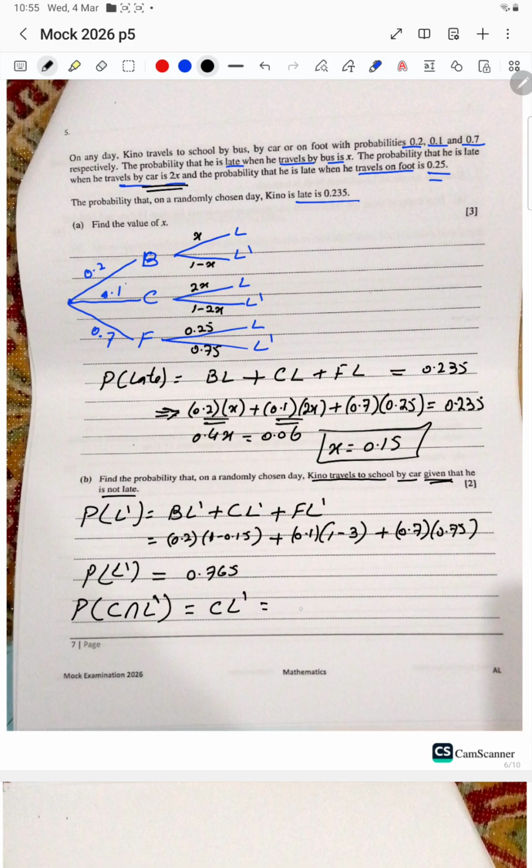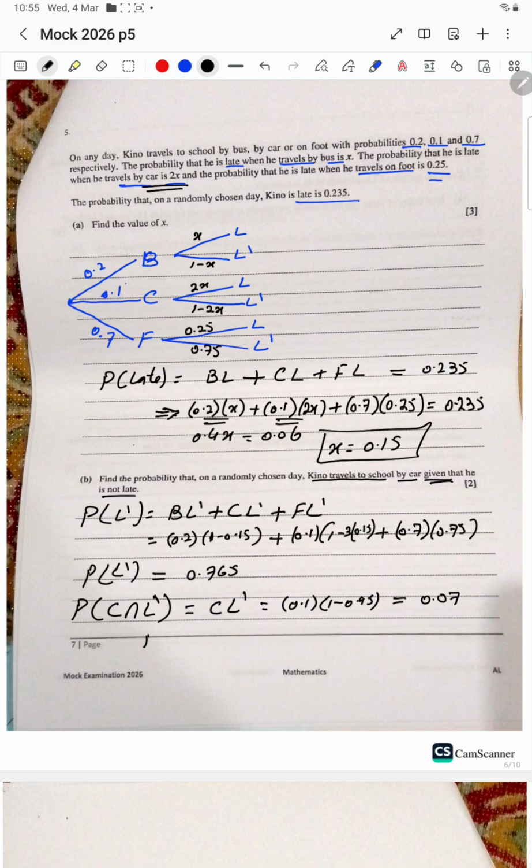I will write 0.1 times 1 minus 2x, 2 times 0.15, so 0.7. You can simplify this to get the answer, that will be 0.07.